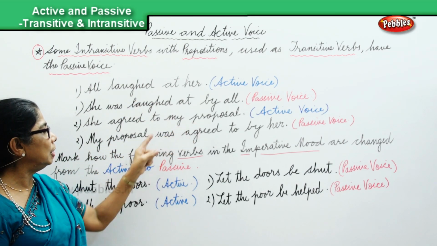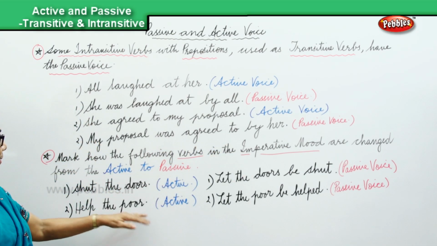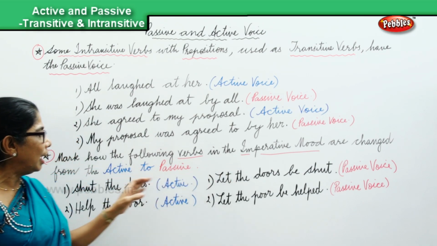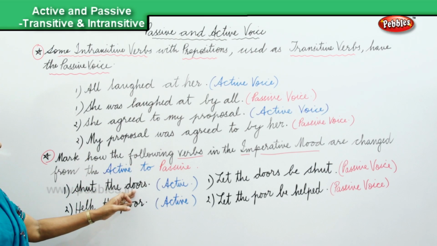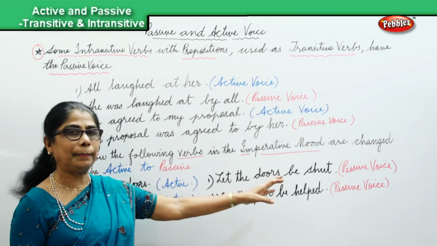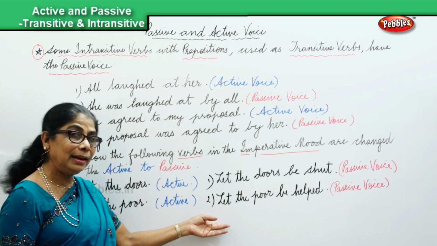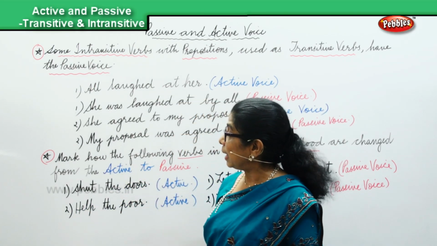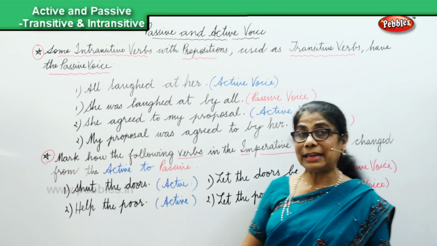"My proposal was agreed to by her," passive. And then we looked at how the verbs in the imperative mood are changed from active to passive. "Shut the doors," active, and "Let the doors be shut," passive voice. "Help the poor," active. "Let the poor be helped," passive voice. So we looked at two different types of changing from active to passive.